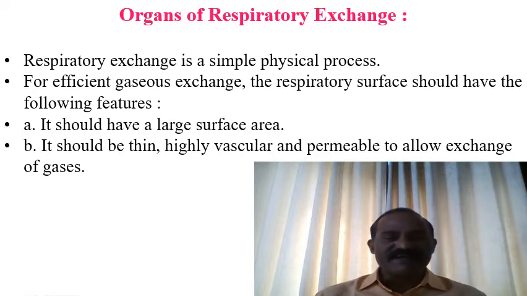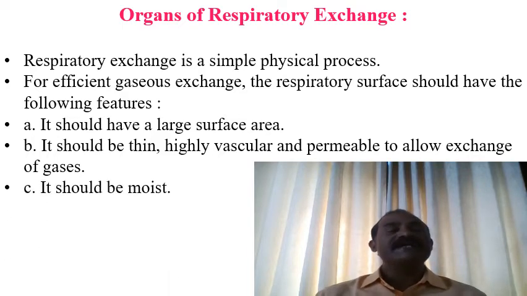Secondly, it should be very thin, highly vascular, supplied with blood vessels, and it should be permeable to allow the exchange of oxygen and carbon dioxide. And thirdly, it should be moist, because through a moist surface, exchange of gases is facilitated and occurs faster.